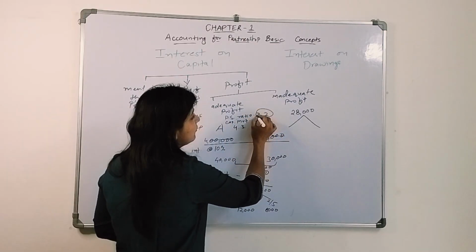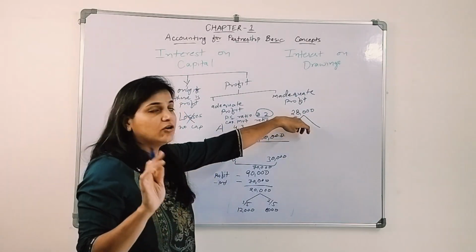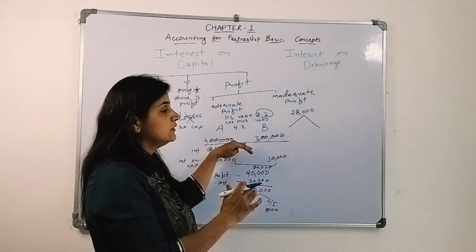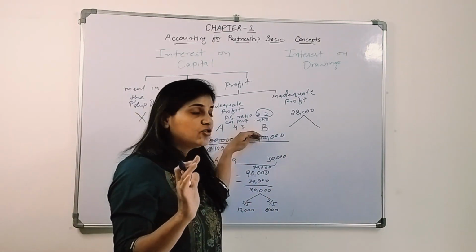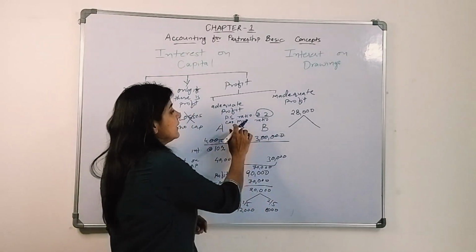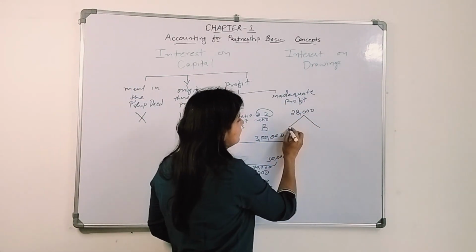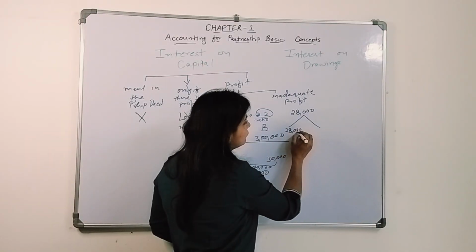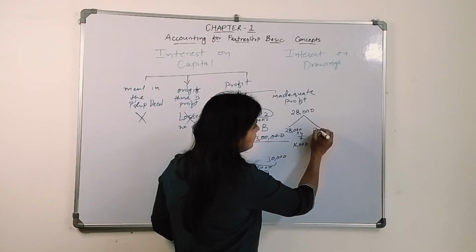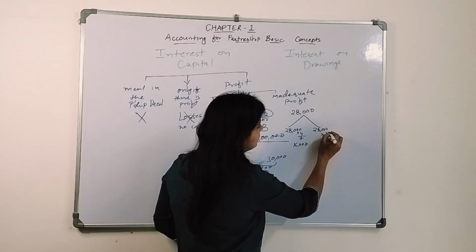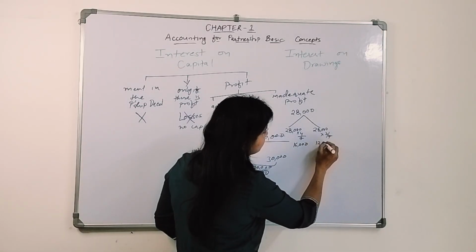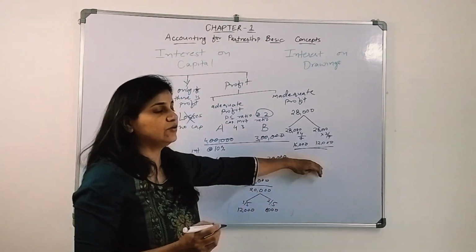Not on the basis of profit sharing ratio, right? Here they are not sharing the profit, here they are giving interest to the partners, so they have to share the interest on the basis of the capital invested. The ratio that they have to take is capital invested. So this 28,000 will be divided into 4/7, that is 16,000, and 3/7, that is 12,000. This is how it will be divided.